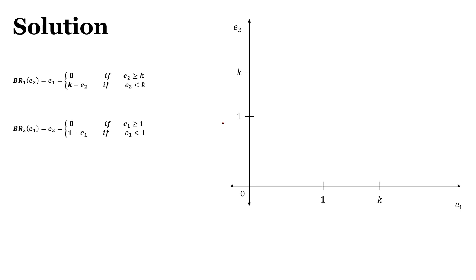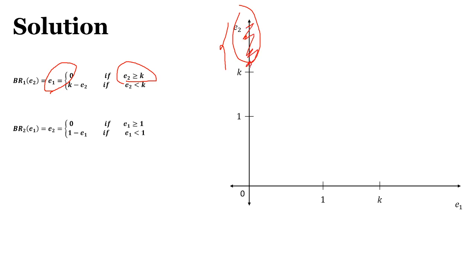I picked up these points. So what if E2 is greater than or equal to K? E2 greater than or equal to K lies in this range. So E1 is equal to 0 in this range. E1 is 0 on the y-axis. So basically this is the point.